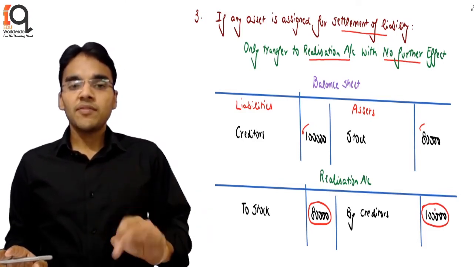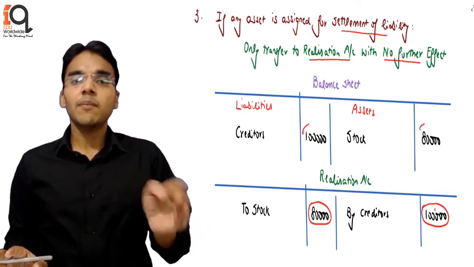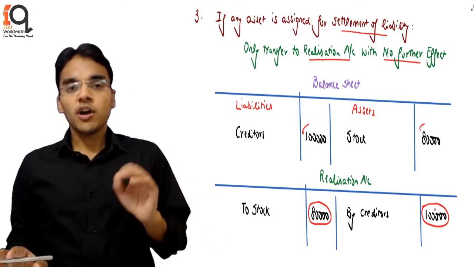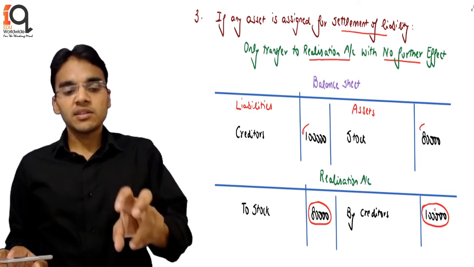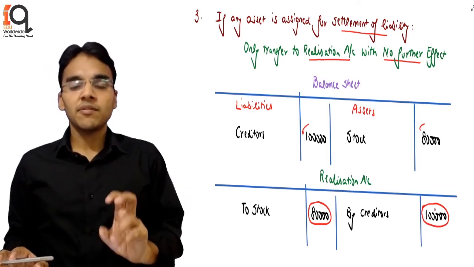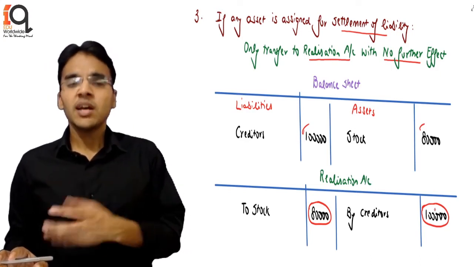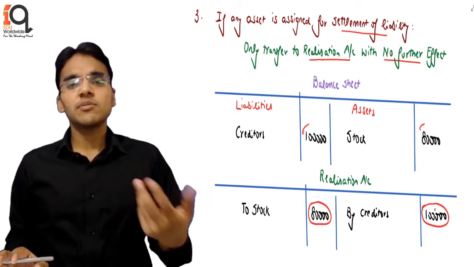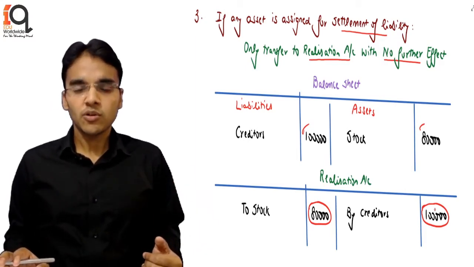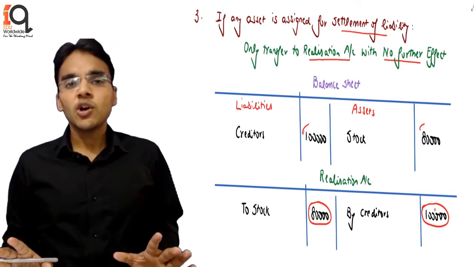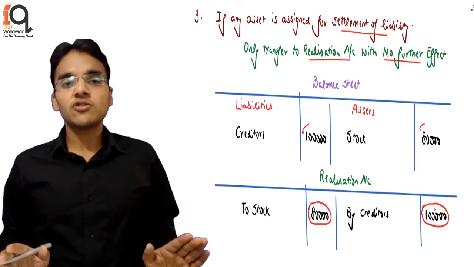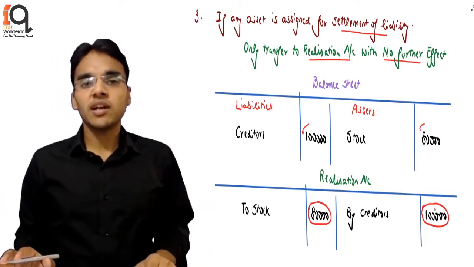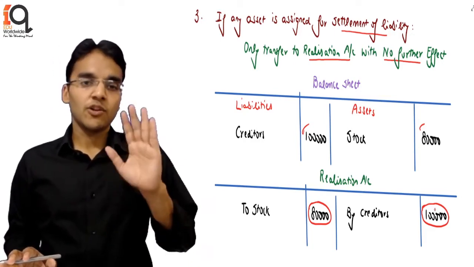However, if after giving of the asset there is still liability due, that has to be paid off. Or if after the giving of an asset, still there is some asset part being left because you have given a part of the asset, in that case the remaining asset will obviously be sold off and we are going to get the money again. But for the particular event of assignment of an asset for a particular liability, no further entries should pass except for the transfer to the realization account in a normal scenario.